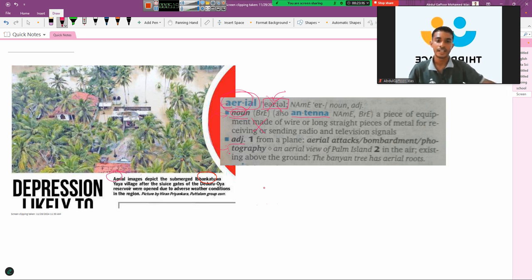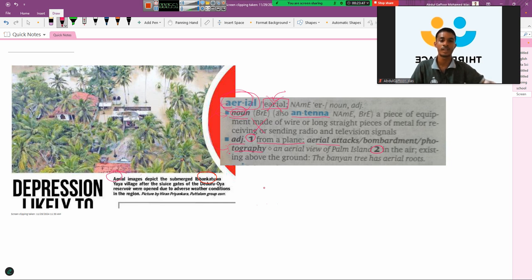Here it has two meanings. You see here it has two meanings. The first one is from a plant. So if you are seeing something from a plant, how will it look, right? So from a plant, aerial attacks, right? If the attack is happening from the plant, it is called an aerial attack, right? And aerial bombardment, aerial photography, right? So aerial photography, aerial image, aerial pictures, and so on, right?